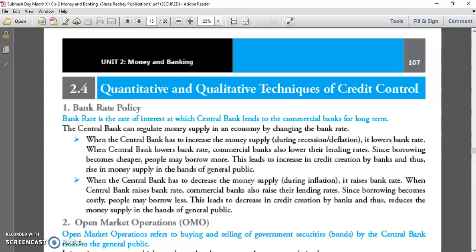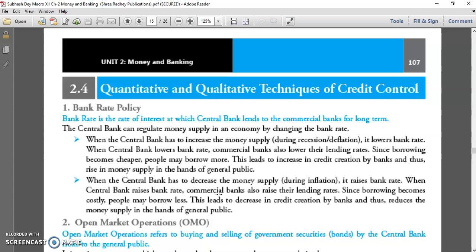Once people get loans, money comes to the market. It means it increases the money supply. Banks use this in recession or deflation, where there is low demand.